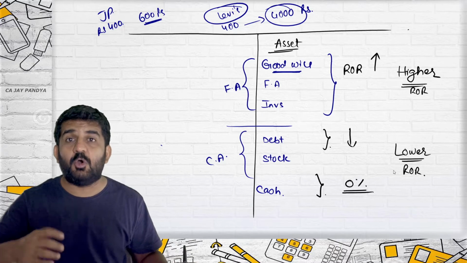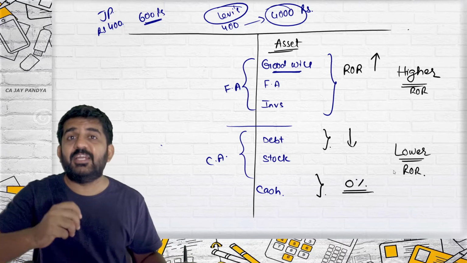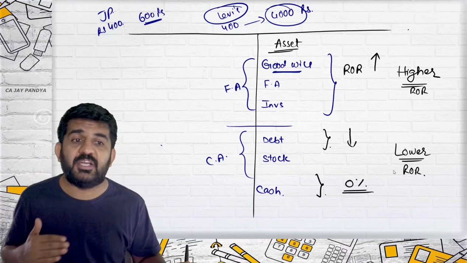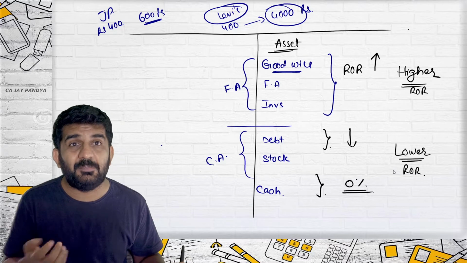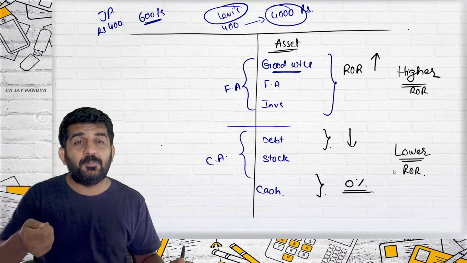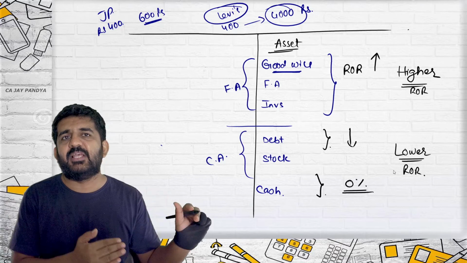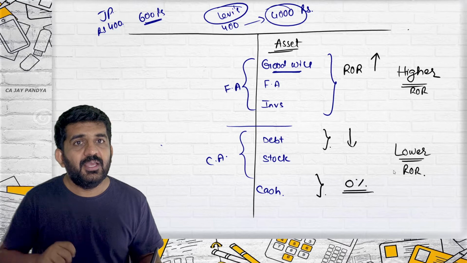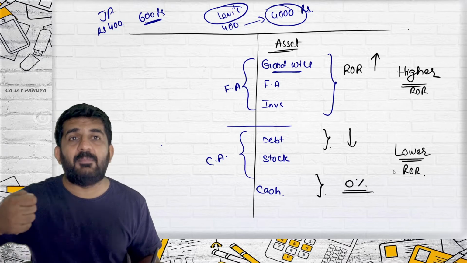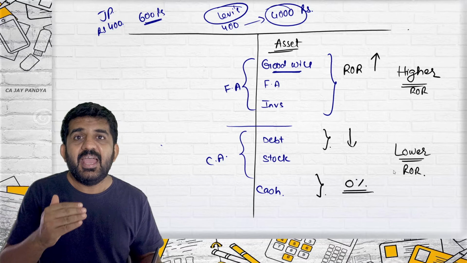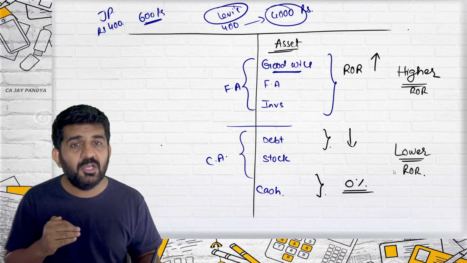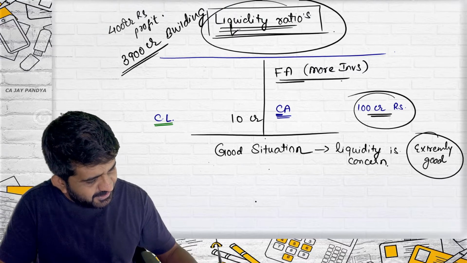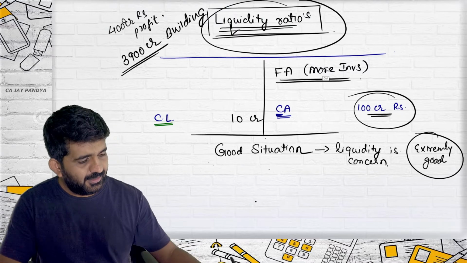Instead of keeping money in a cash box, try that you purchase a building if you have money. Then the building will be giving you more rate of return as compared to cash. If you purchase a building, you will not have to pay the rent. If you don't pay the rent, your profit will increase. And this is how a building gives a rate of return. But every businessman will try to keep more and more money on the higher side and less money on the lower side. So try to concentrate. Here also there will be higher side fixed asset. Alright.